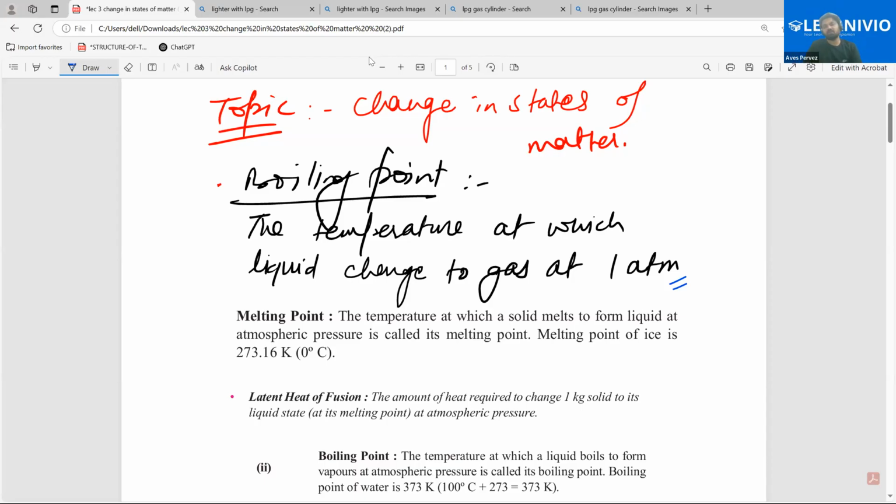So if I'm saying 1 atmospheric pressure, what do you mean by this? Let me explain this one in detail without wasting time.